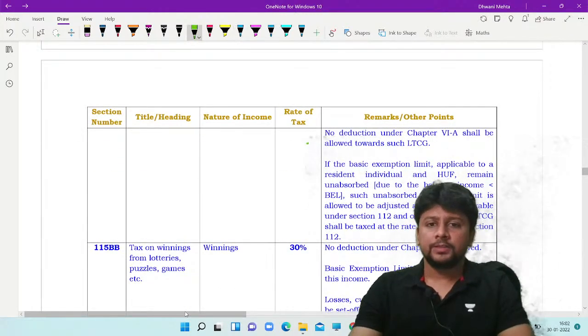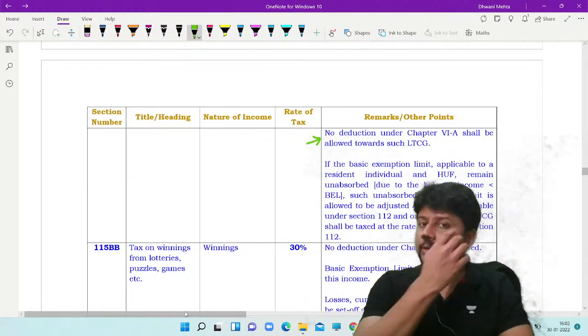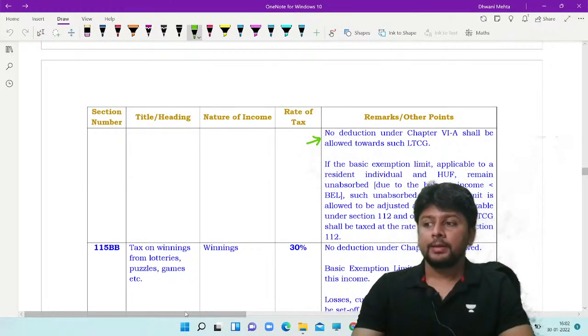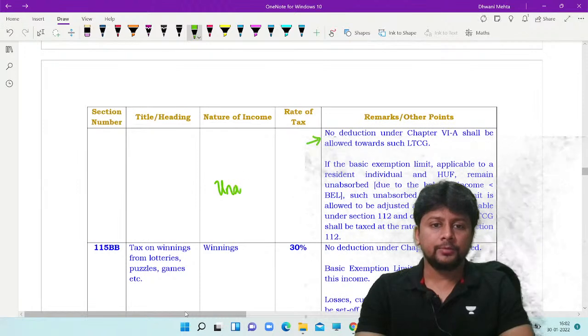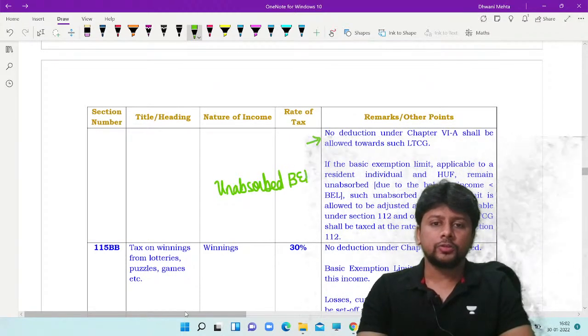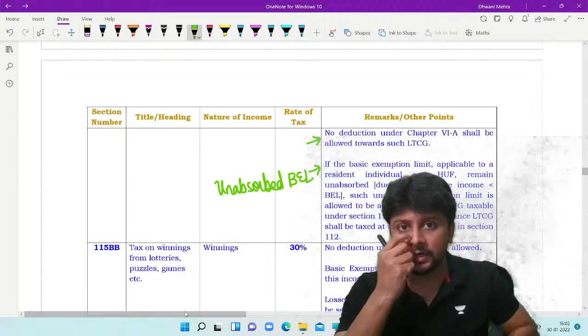Concepts like Chapter 6A deduction not allowed is available in all three. The concept of unabsorbed basic exemption limit, that is also available for this capital gain.